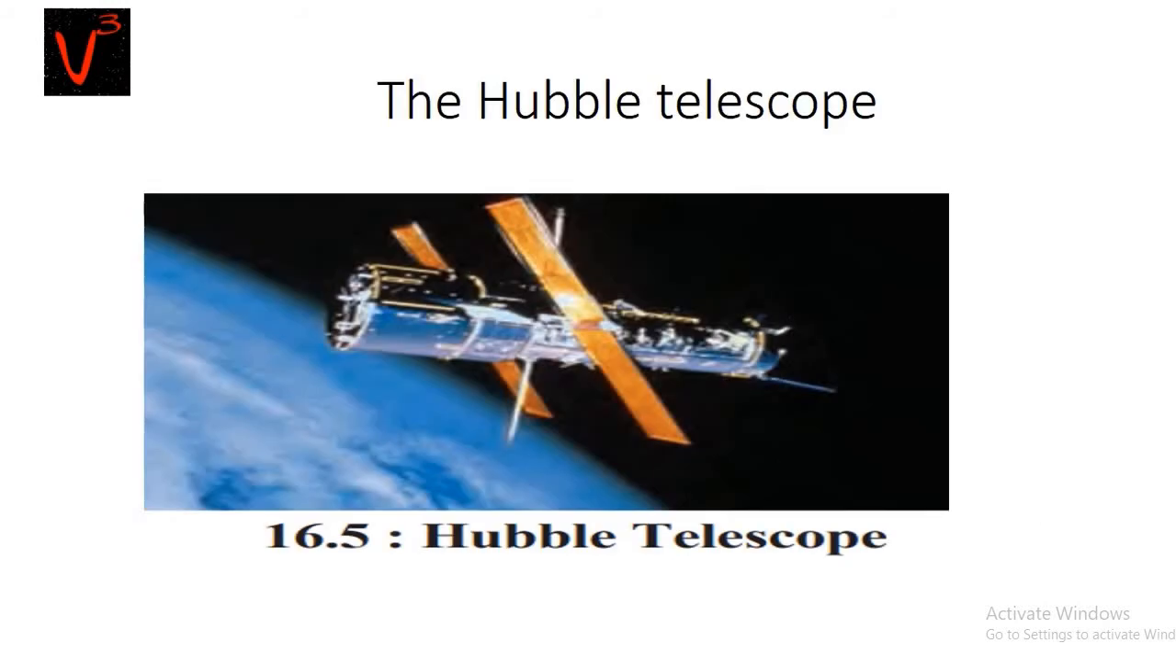The Hubble telescope. The scientist Edwin Hubble showed that there exist many galaxies beyond our Milky Way. In 1990, NASA, the American space agency, launched the Hubble telescope in the orbit of the Earth. The Hubble telescope has made it easier to look for stars, to take photographs, and to obtain spectrums.